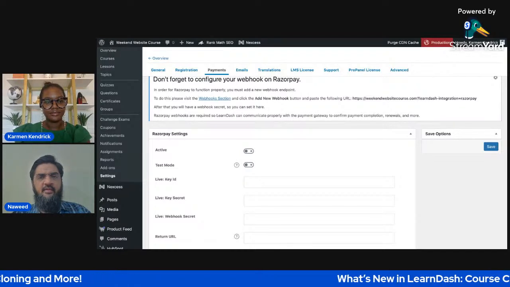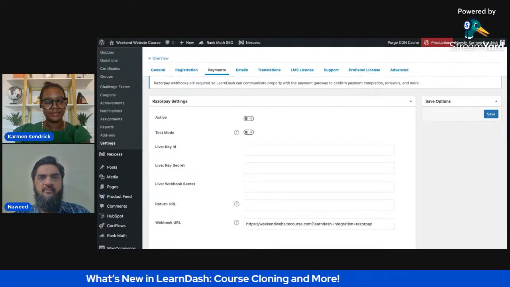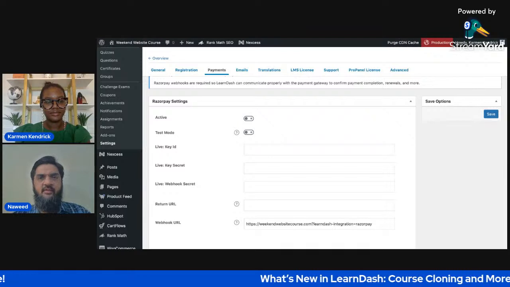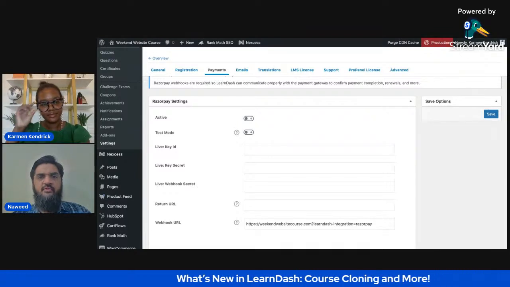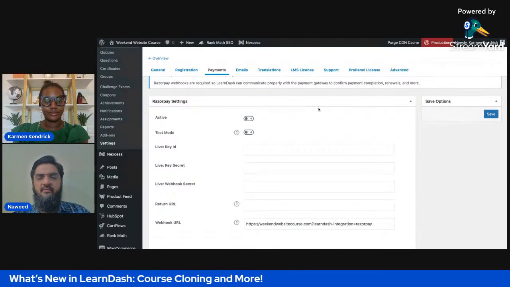And you have a test mode plus a live mode. You can test out your transaction before going on to the live mode. The API keys are available in your Razorpay account. So you just need to make sure that all this is in order